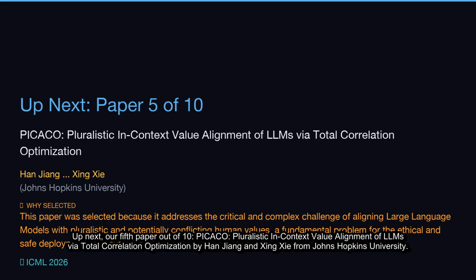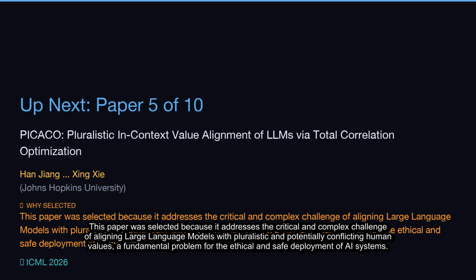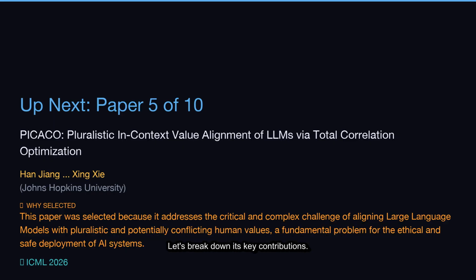Up next, our 5th paper out of 10, PICACO, Pluralistic In-Context Value Alignment of LLMs via Total Correlation Optimization by Han Jiang and Xing Xie from Johns Hopkins University. This paper was selected because it addresses the critical and complex challenge of aligning large language models with pluralistic and potentially conflicting human values, a fundamental problem for the ethical and safe deployment of AI systems. Let's break down its key